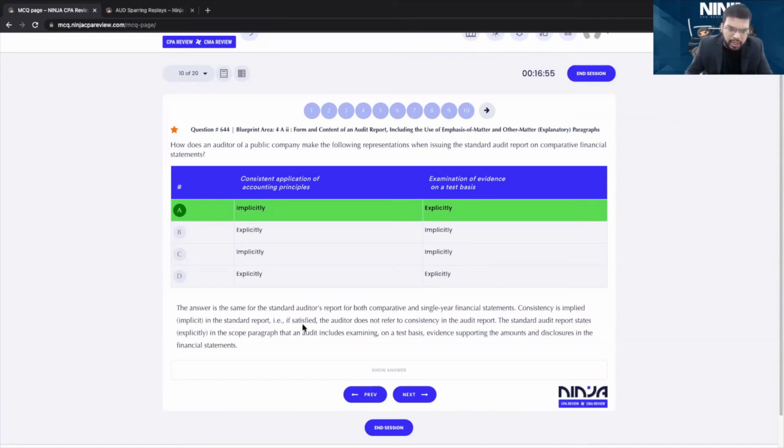Consistency is implied. We don't mention it. That means the consistency has been followed. But whether we examine it on a test basis or not, that is mentioned. Are we clear why A, everyone?